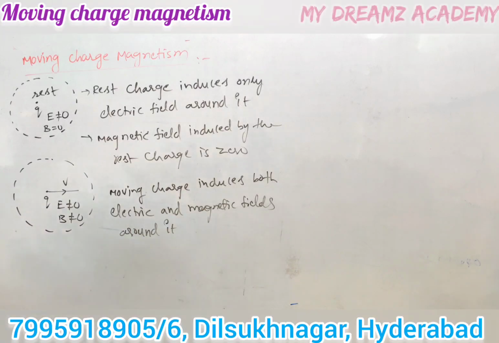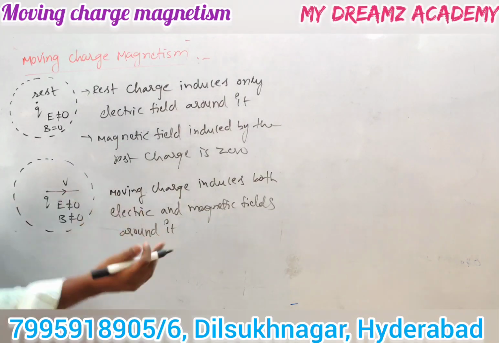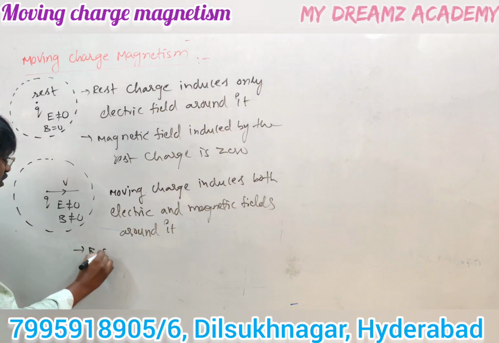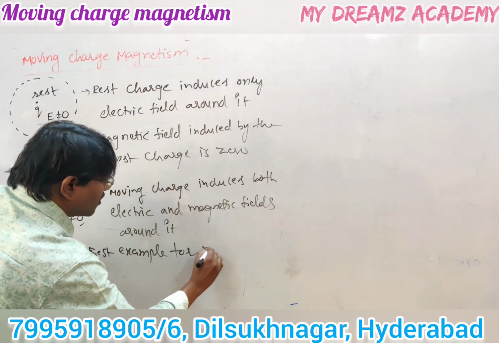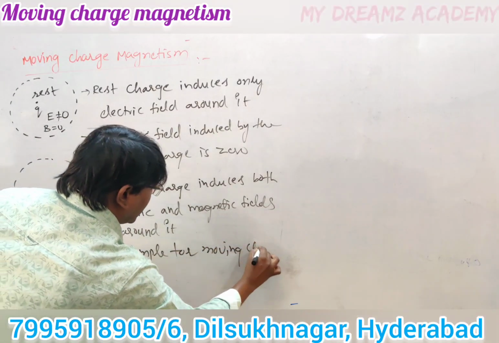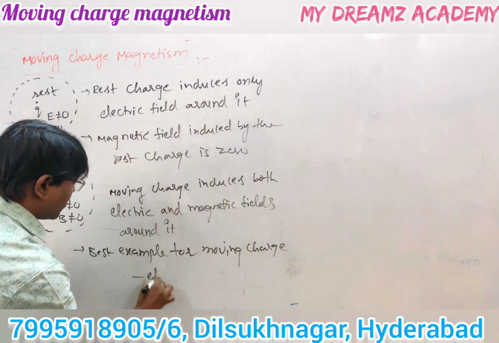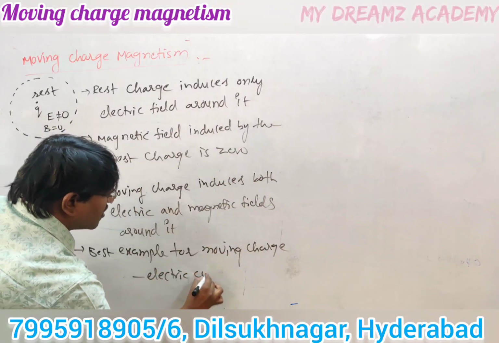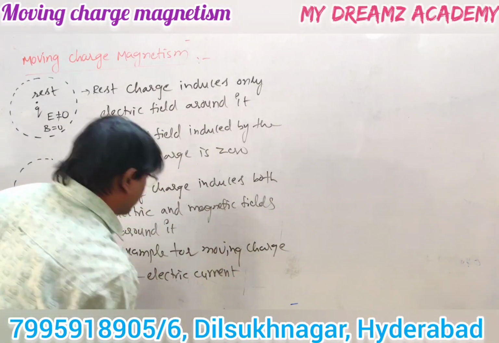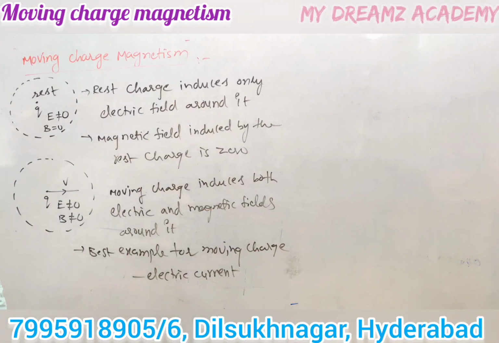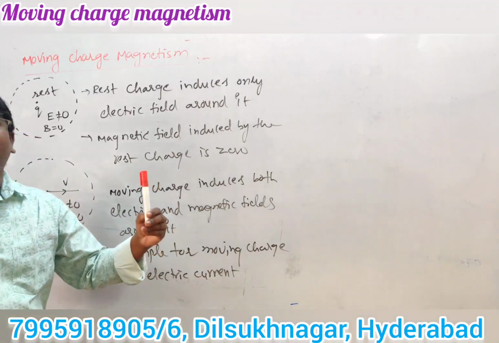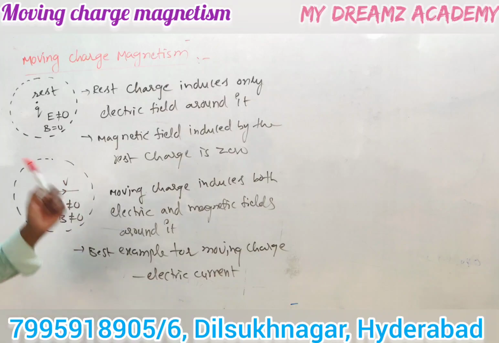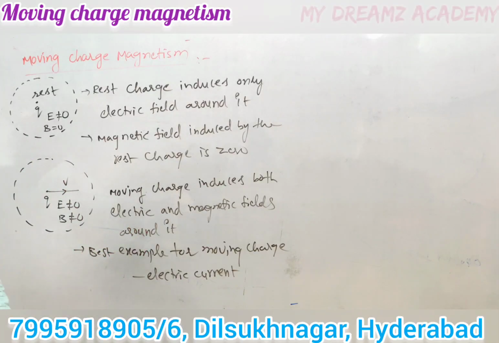Now what is the best example for a moving charge? The best example for a moving charge is electric current. Electric current means the flow of charge carriers. The flow of charge carriers is called electric current. Suppose we consider a conductor in which charge is moving, that is considered a current carrying conductor. So the best example for a moving charge is electric current.